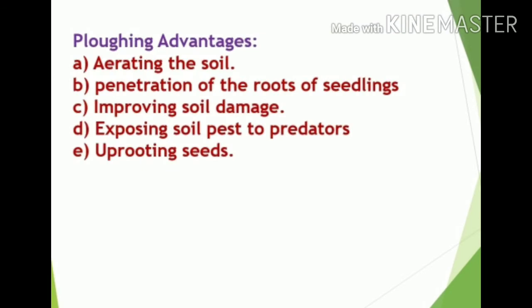Next we can see advantages of ploughing. Aerating the soil, penetration of the roots of seedling, improving soil drainage, exposing soil pests to predators, uprooting weeds. These are all the advantages because of the ploughing method. After ploughing the soil will be suitable for crop growth. In ploughing, plough is the main instrument which is used.